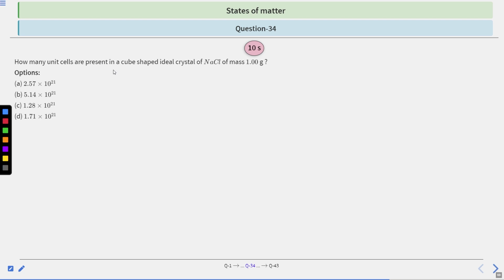How many unit cells are present in a cube-shaped ideal crystal of NaCl of mass 1 gram? Options are 2.57 into 10 to the power 21, 5.14 into 10 to the power 21, 1.28 into 10 to the power 21, or 1.71 into 10 to the power 21. You have 10 seconds to solve this question. After that, we will see the answer.